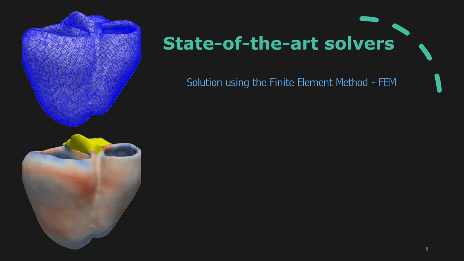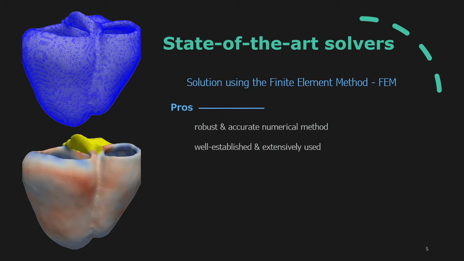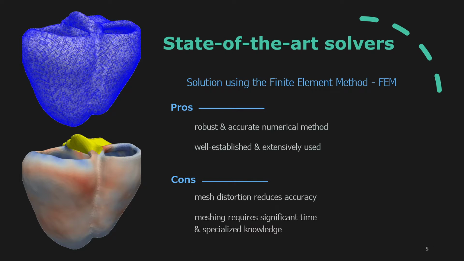The main advantage of FEM is that it is a robust and accurate technique that is well established and extensively used in research and industry. However, the accuracy of FEM may suffer from mesh distortion, and it is necessary to generate a mesh of good quality to ensure high accuracy. Moreover, meshing is a time-consuming task that requires significant engineering skills that are not available in the operation theater, and this is the main reason why electrophysiology models are not widely used in the clinic.